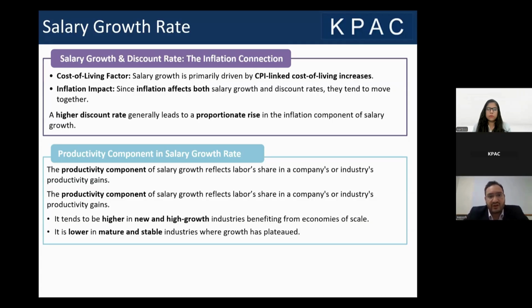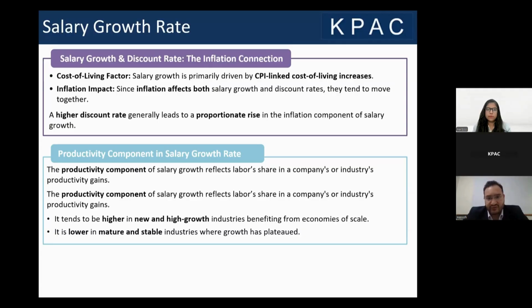So whenever you are determining the salary growth rate, please keep in mind that it should at least meet the inflation component of an economy. Moving on to the second part, which is the productivity component. The productivity component of a salary growth rate reflects labor share in company or industry productivity gains. Usually, whenever there is a new organization or a new industry, the growth of that industry or that organization is quite high.